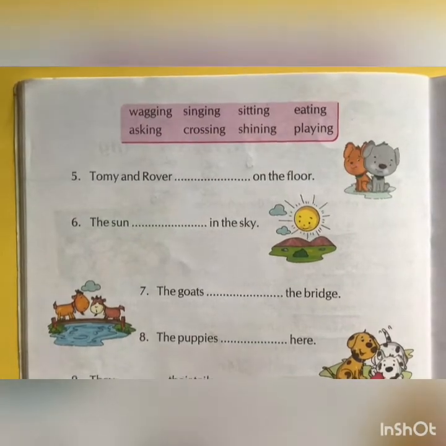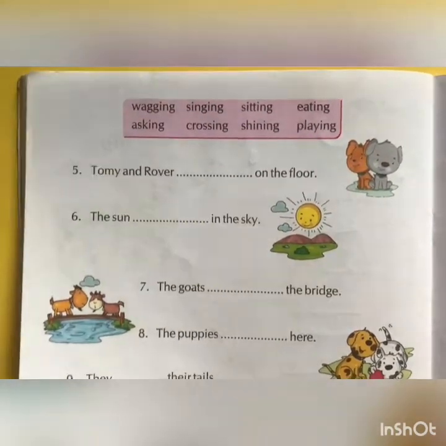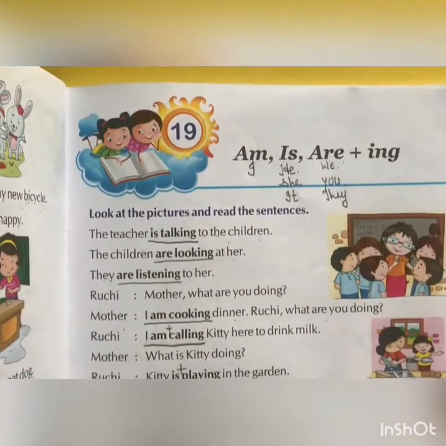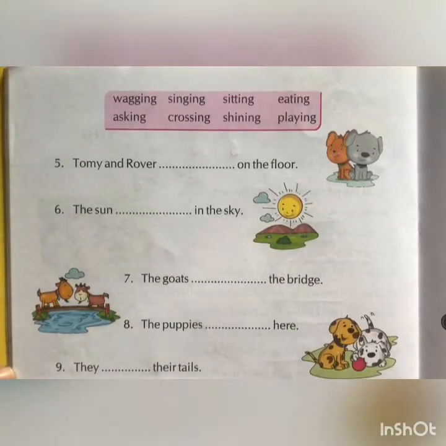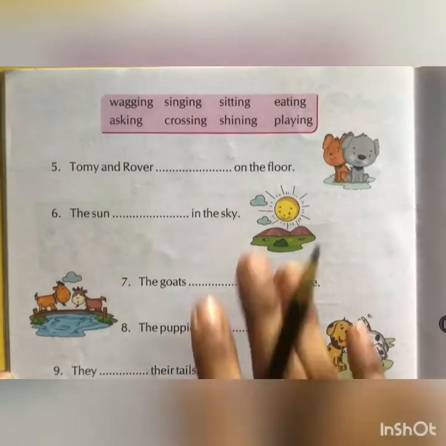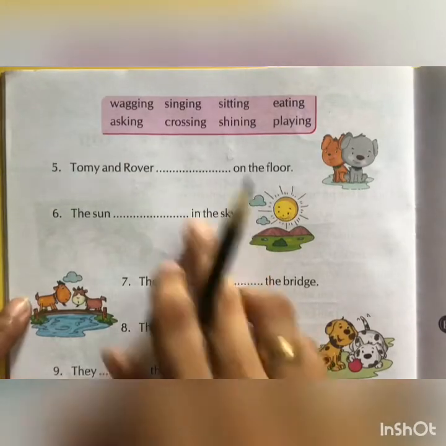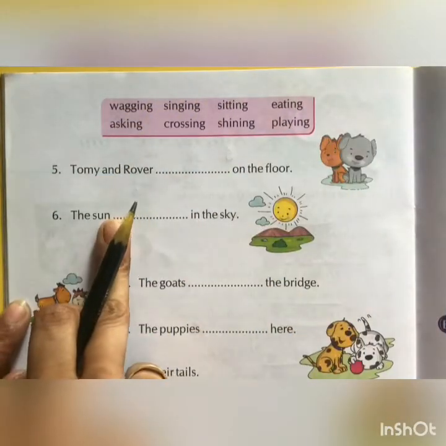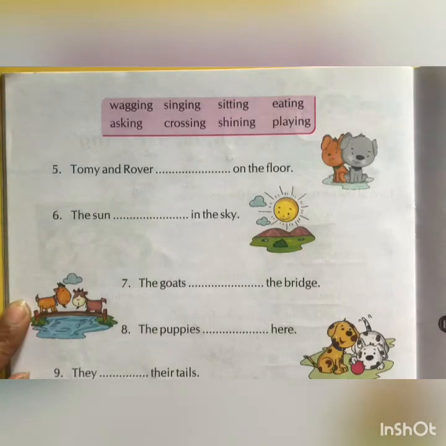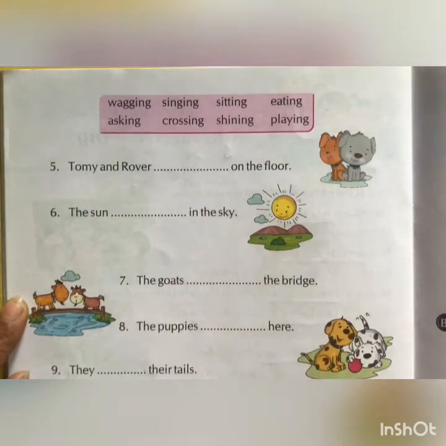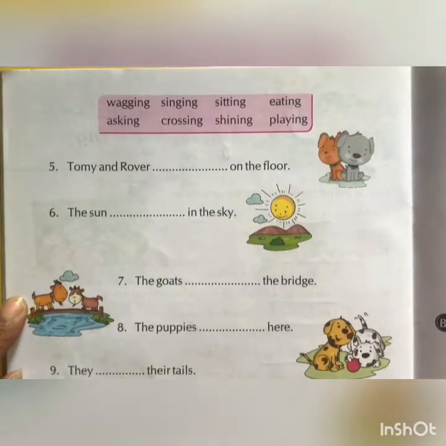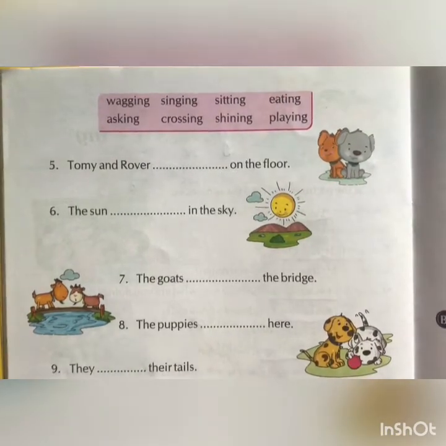Children, today we will continue our chapter 19, that is am, is, are plus ing form. Open page number 42 in your grammar textbook. We will continue our fill in the blanks with the help of these options. We will choose the correct option from this bracket and fill in the blanks. But let us revise am, is, are first.